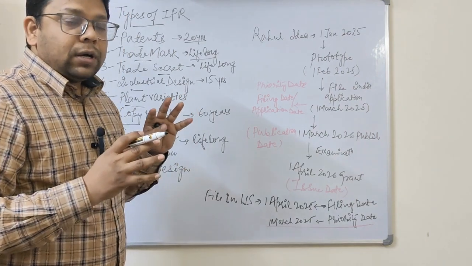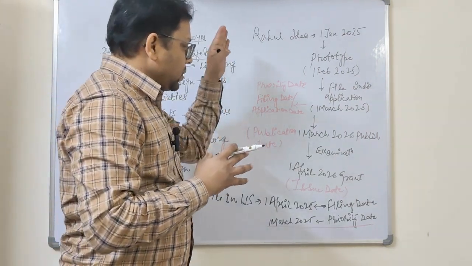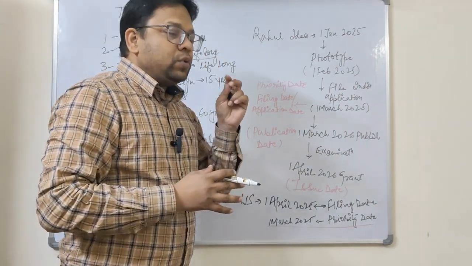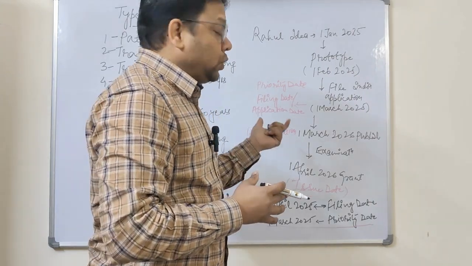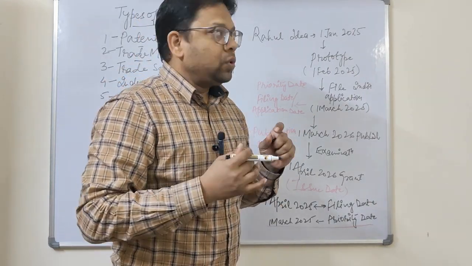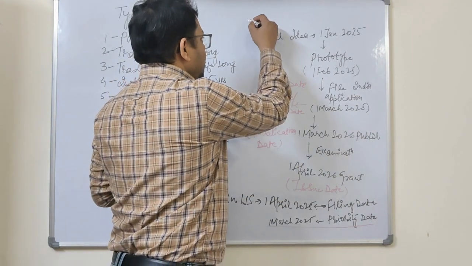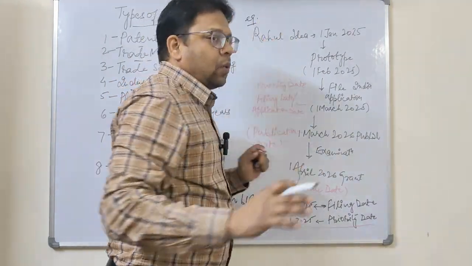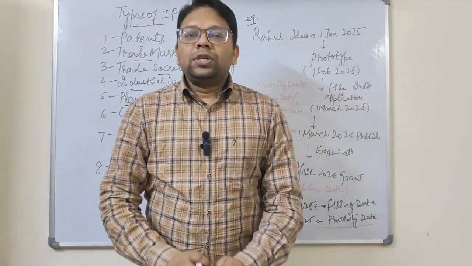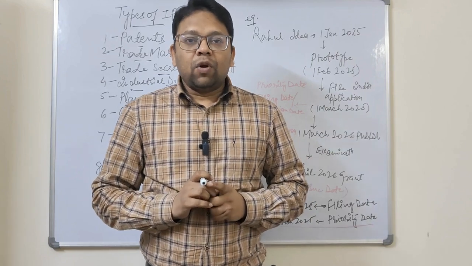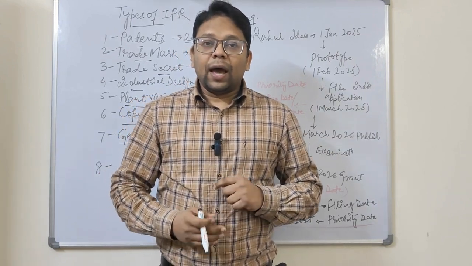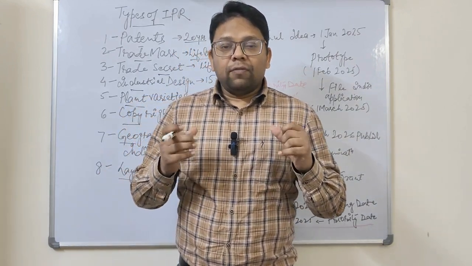The important point is that there is usually a lot of confusion with respect to the different kinds of dates. Let's take an example. We have Rahul. Rahul was sleeping and at that time he got an idea about an invention.